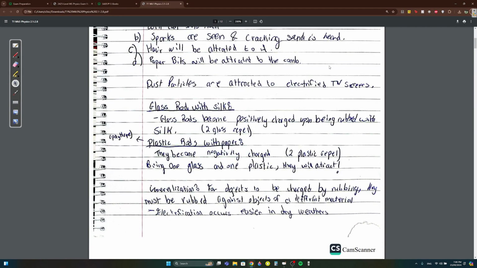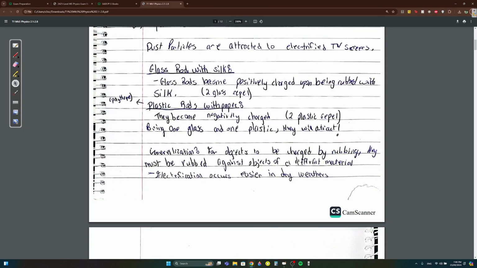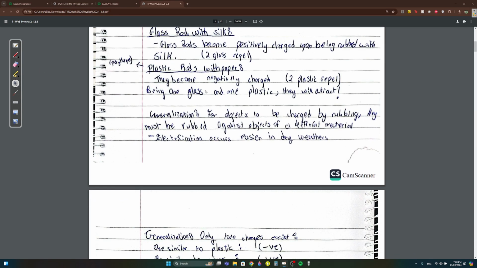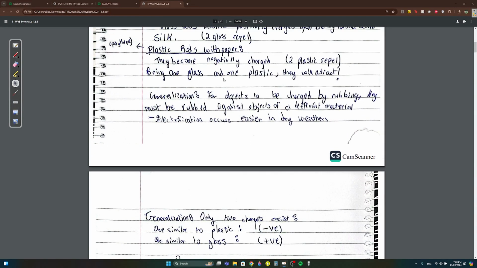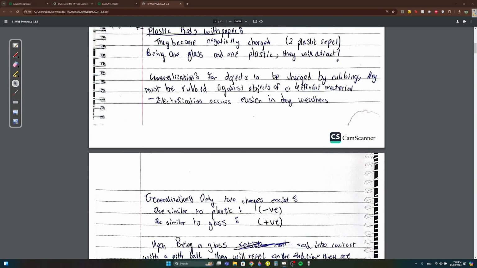Dust particles are attracted to electrified TV screens, okay? It's self-explanatory. You need to know that when you rub glass, it becomes positive, and if you rub plastic or polythene, other people call it polythene, they become negative. You know that glass becomes positive and plastic or polythene becomes negative. Generalization: for objects to be charged by rubbing, they must be rubbed against objects of a different material. I mean, obviously.